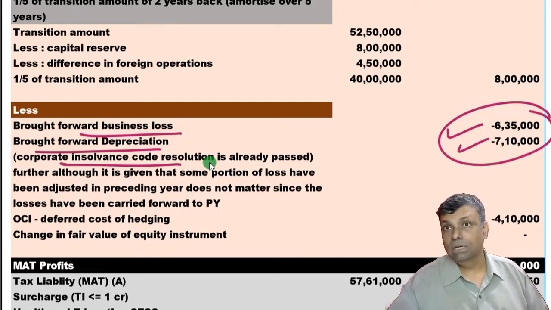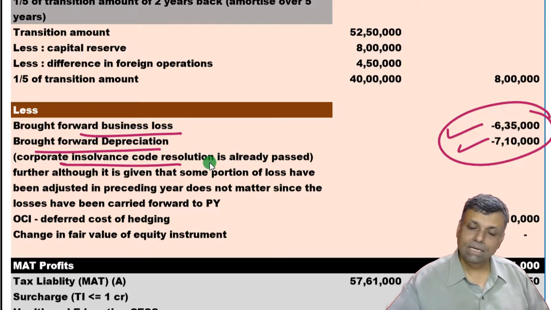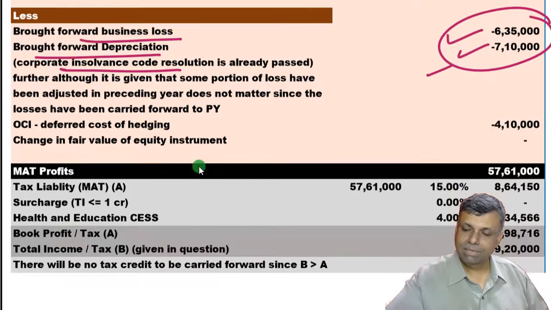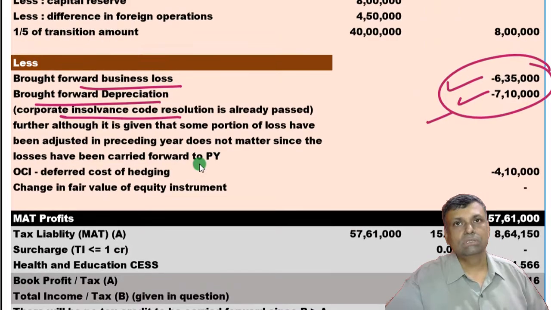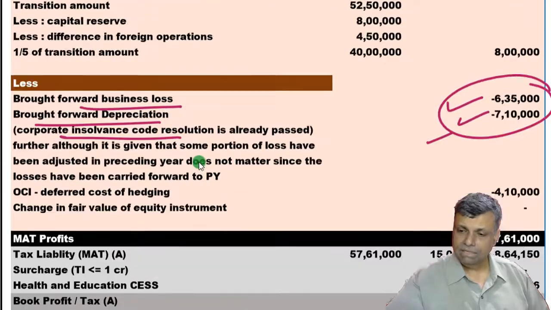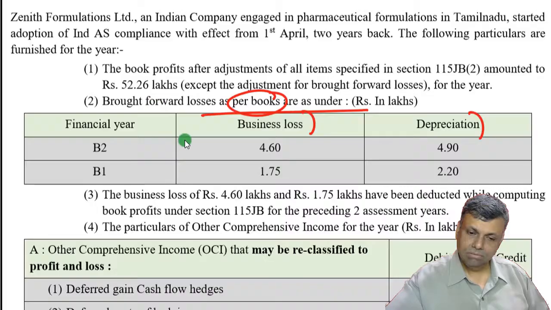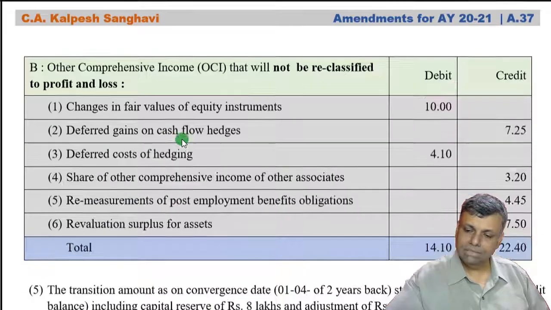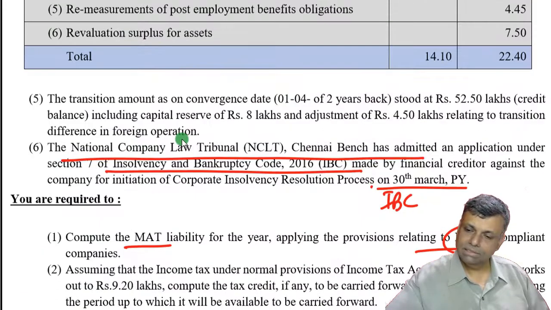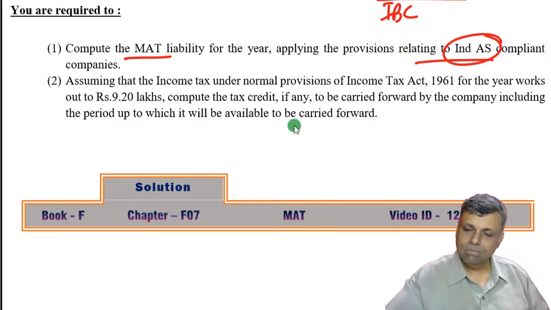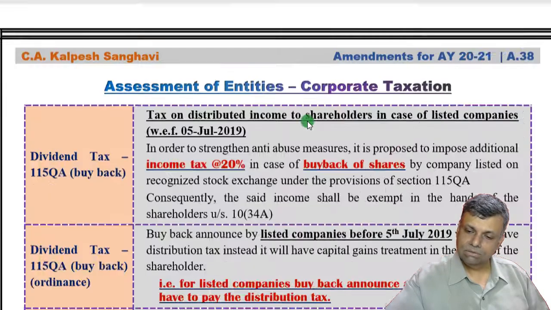Both the adjustments, normally it would have been this or this, whichever is less. But because you are covered by IBC and your case has already been admitted under the IBC, in that particular case, you get the aggregate of this particular figure as a matter of adjustment. Okay, so this is basically part of the amendment, and that has already been provided. Now, all other parts of the adjustment have no amendment here as such. And net tax liability normally we have already calculated. So no big deal.